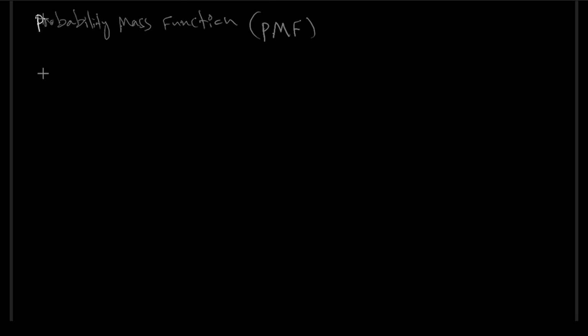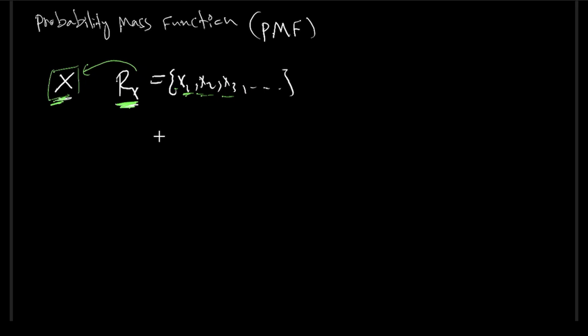Now, it is time to discuss something called the probability mass function, or the PMF. If x is a discrete random variable, as we have seen in the examples before, then its range, the range of x, is a countable set because it is a discrete random variable.